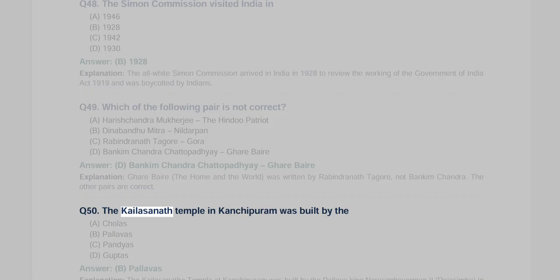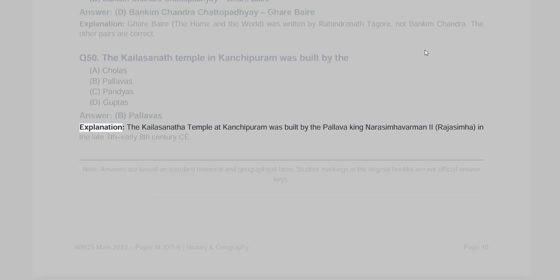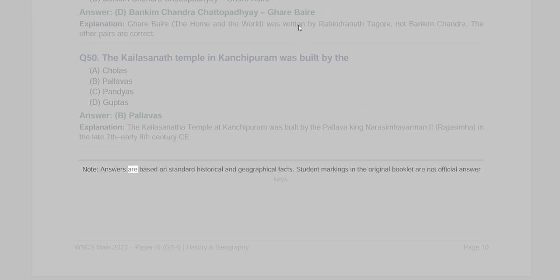Q50. The Kailasnath temple in Kanchipuram was built by the A. Cholas, B. Pallavas, C. Pandyas, D. Guptas. Answer B. Pallavas. Explanation: The Kailasnath temple at Kanchipuram was built by the Pallava king Narasimhavarman II, Rajasimha, in the late 7th, early 8th century CE. Note: answers are based on standard